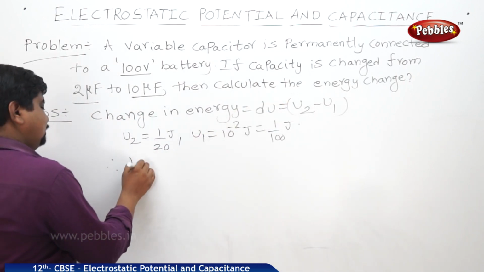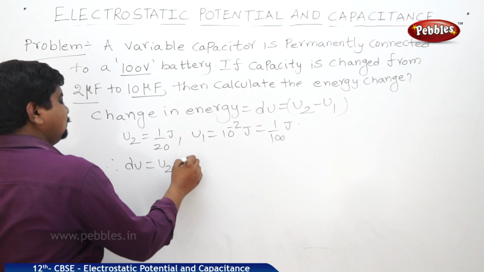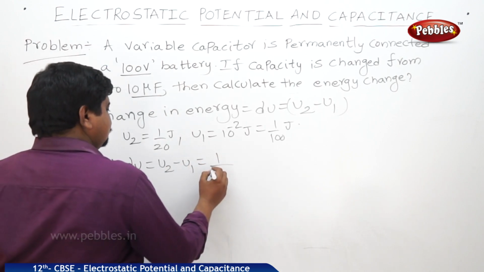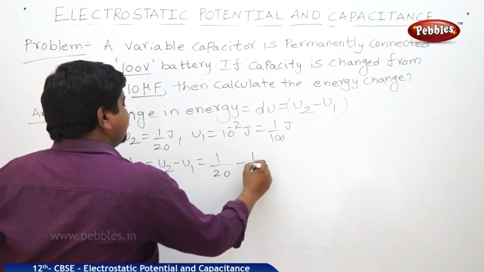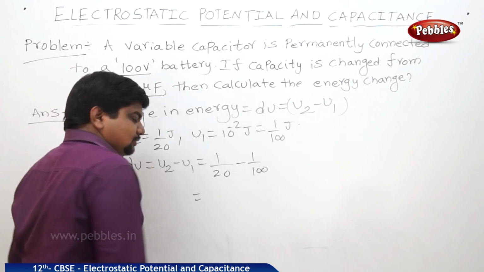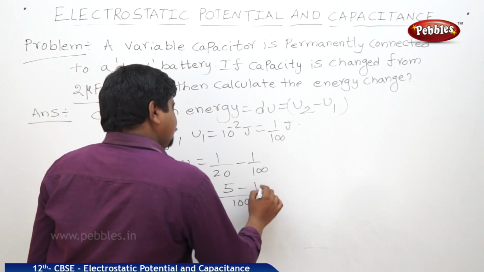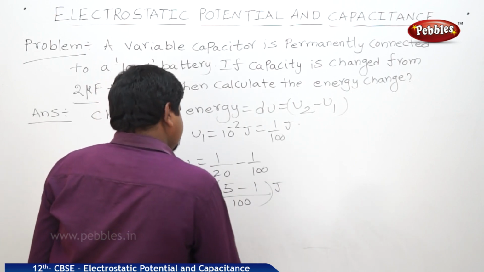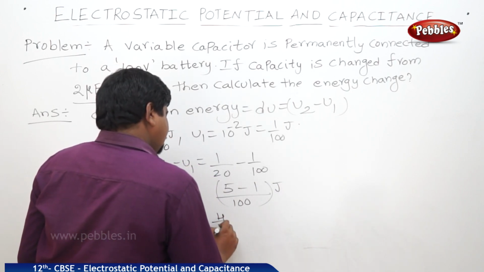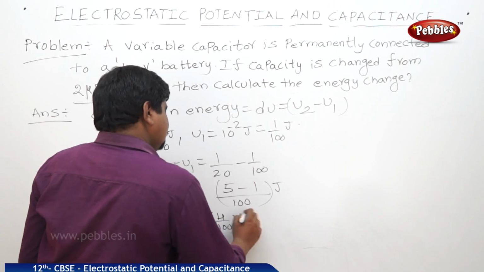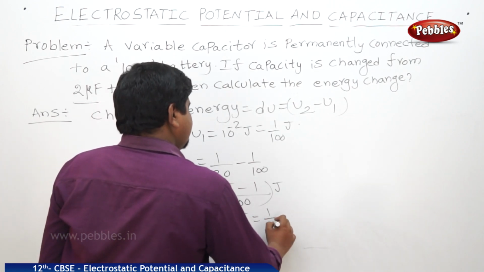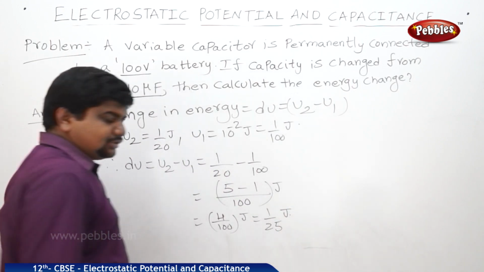Therefore, dU is equal to 1 by 20 minus 1 by 100. 100 is the LCM, so 5 minus 1 by 100 joules, which is 4 by 100 joules, nothing but 1 by 25 joules.